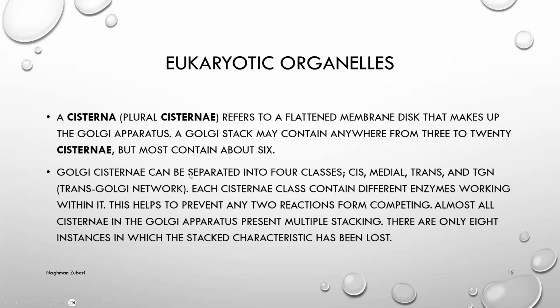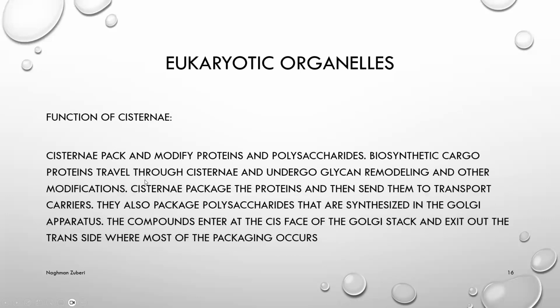Golgi cisternae can be separated into 4 classes: cis, medial, trans, and TGN, the trans-Golgi network. Each cisternae class contains different enzymes working within. This helps to prevent any two reactions from competing. Almost all cisternae in the Golgi apparatus present multiple stacking. There are only 8 instances in which the stacked characteristic has been lost.